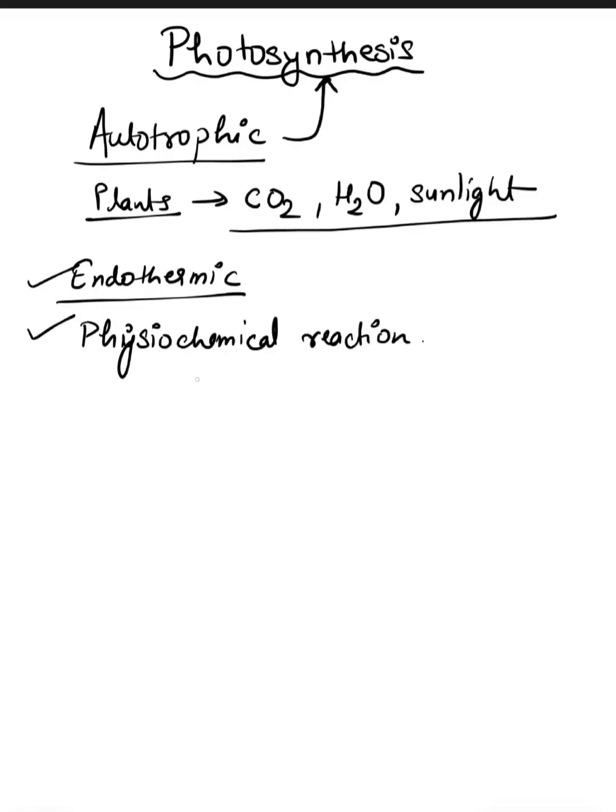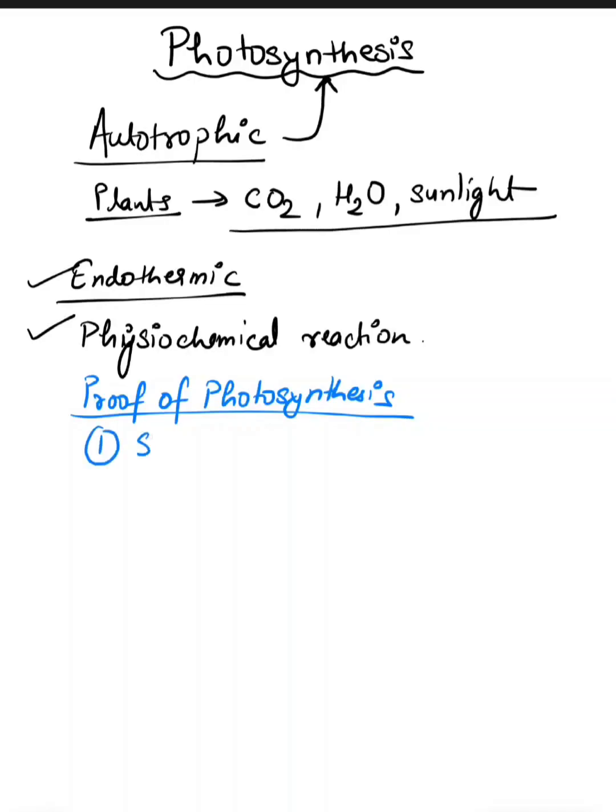Now, we need to obtain some proof of photosynthesis. Why? Because we need to prove that some plant or bacteria has done photosynthesis. So in that condition, what will we check? First, if starch has been produced and stored, then photosynthesis has taken place.